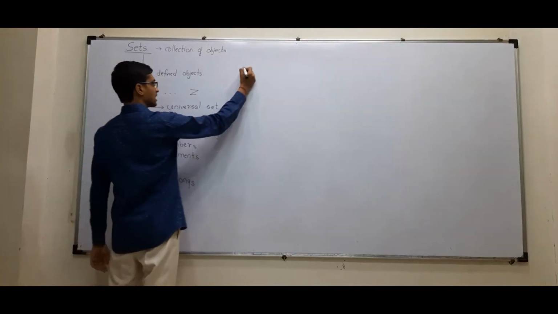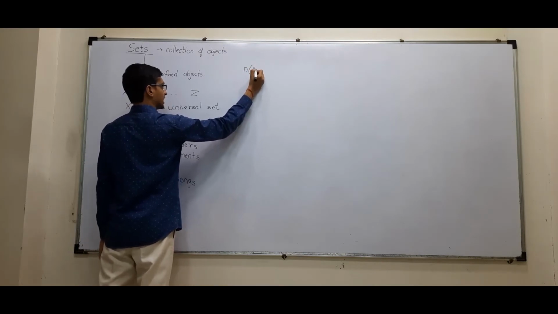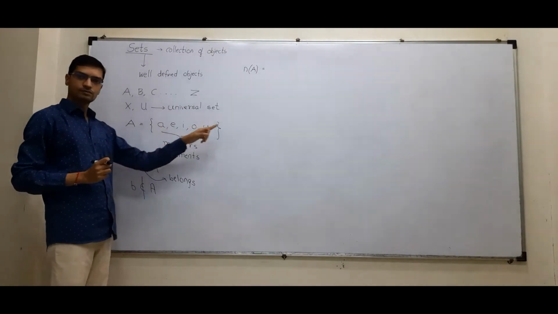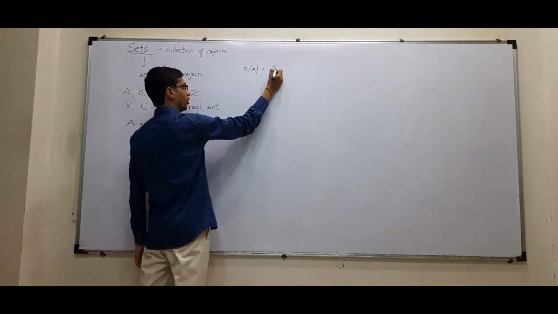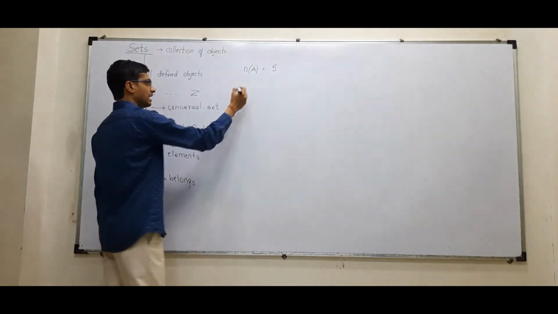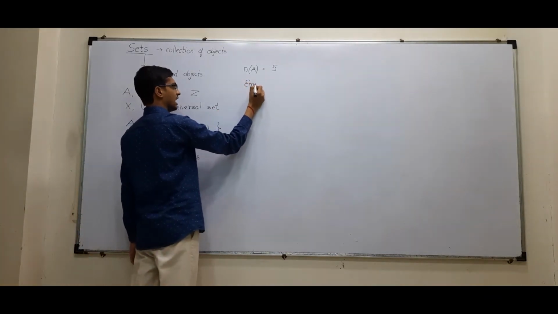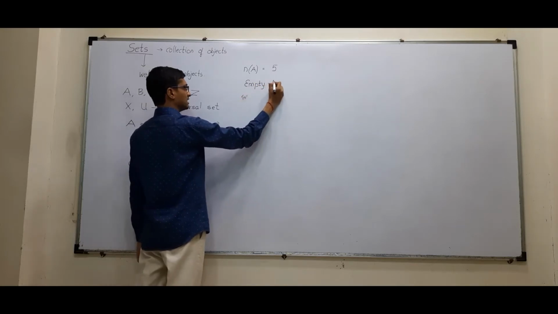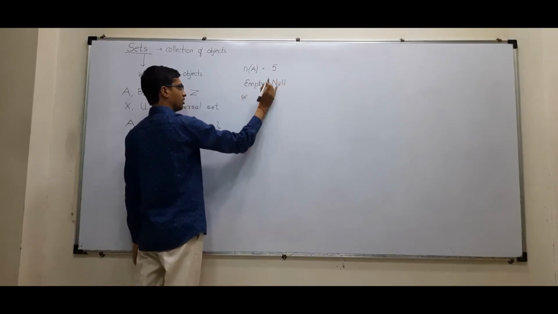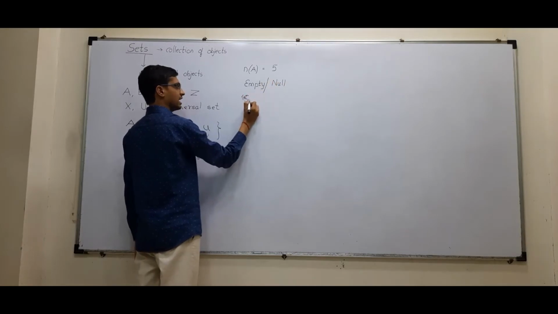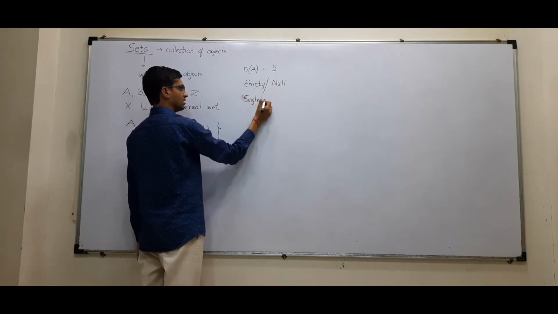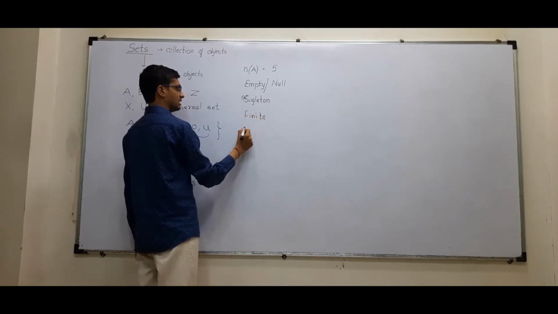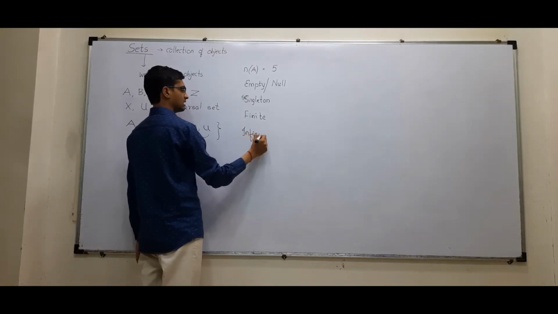Okay? Then the cardinal value of a set is the number of elements of set A. How many are there? 5. So depending upon the number of elements, I can classify the set as an empty set, which can also be called a null set. Then I can say singleton set. I can say finite set. I can say infinite set.